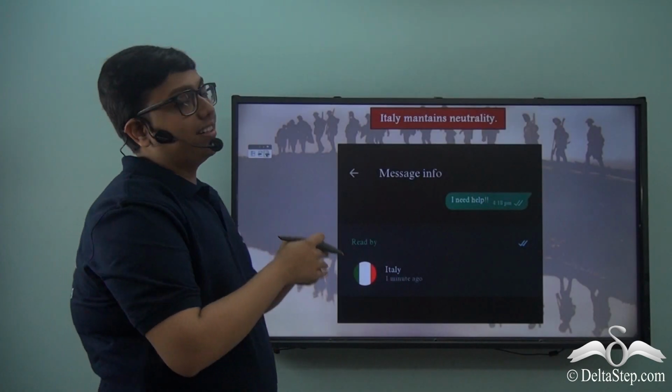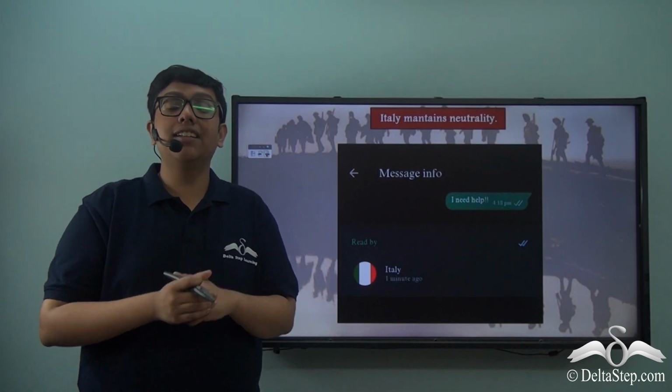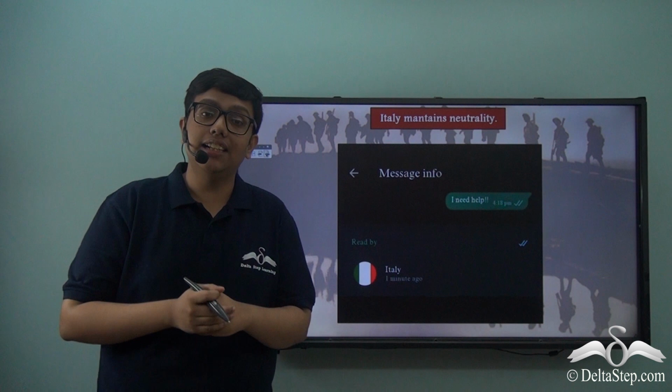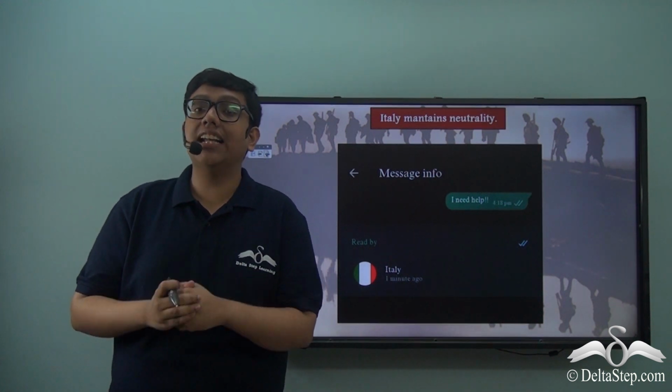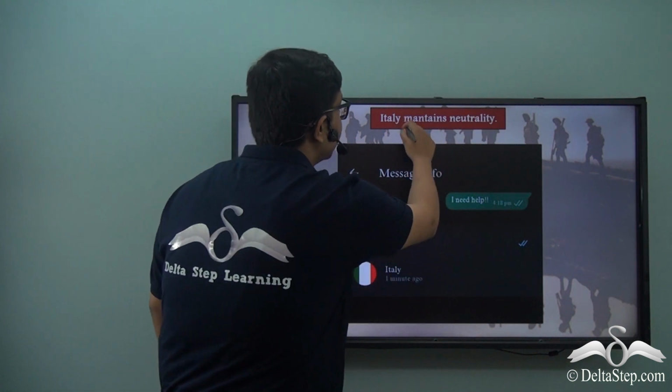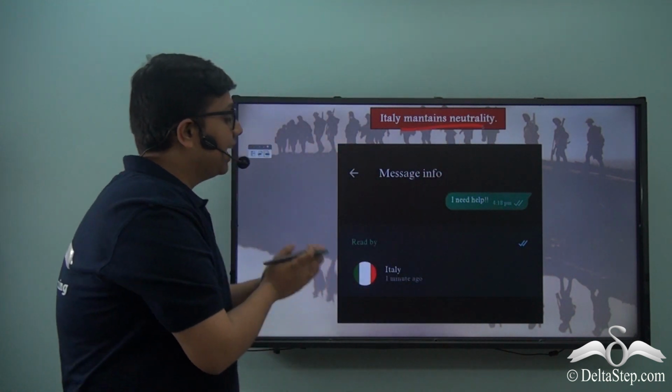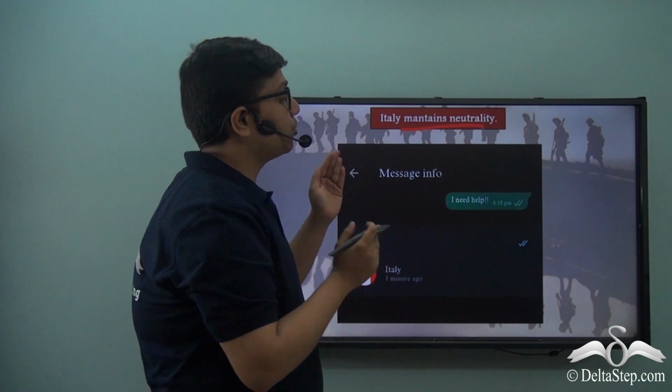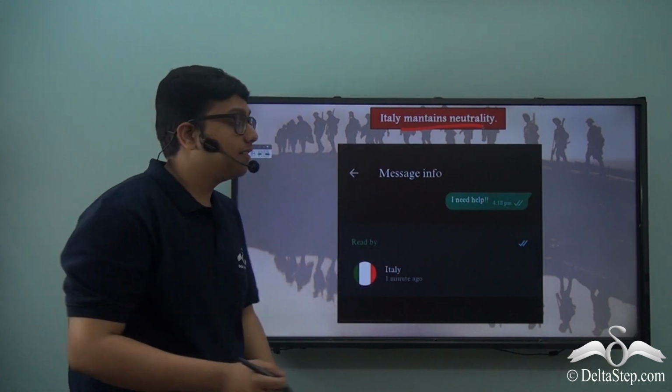Now, why did Italy not acknowledge Austria-Hungary's cry for help, even though Italy was a member of the Triple Alliance? Because Italy still decided to maintain its neutrality. And as we can again see, Italy is leaving the text of Austria-Hungary on read.